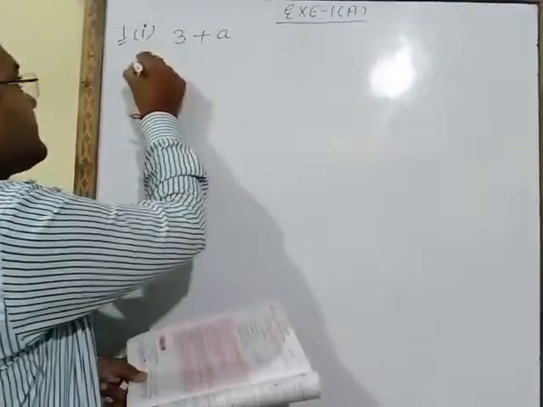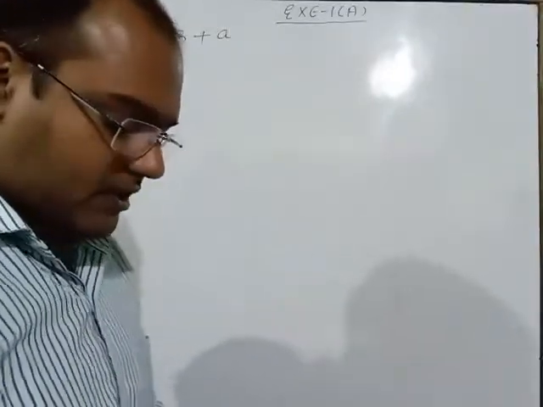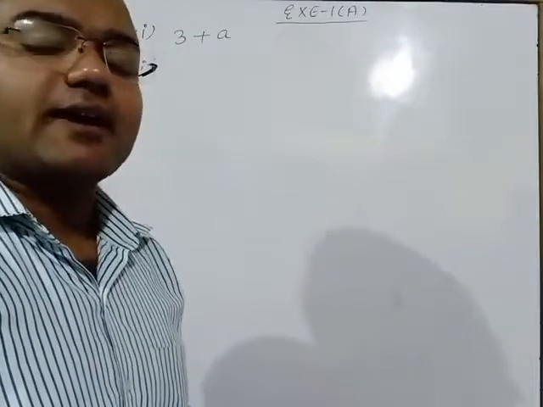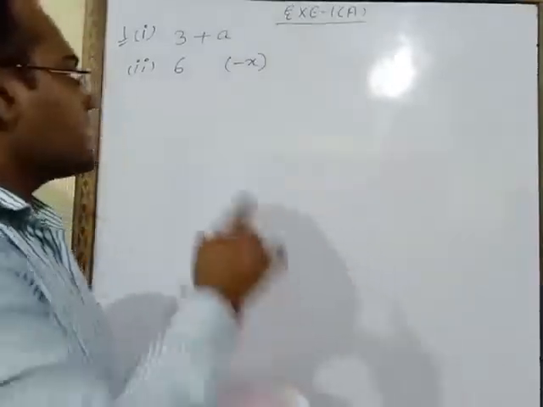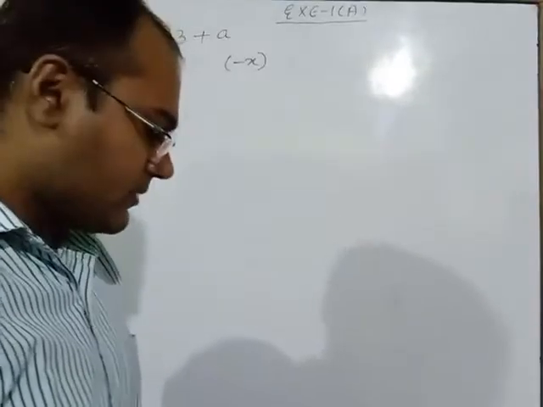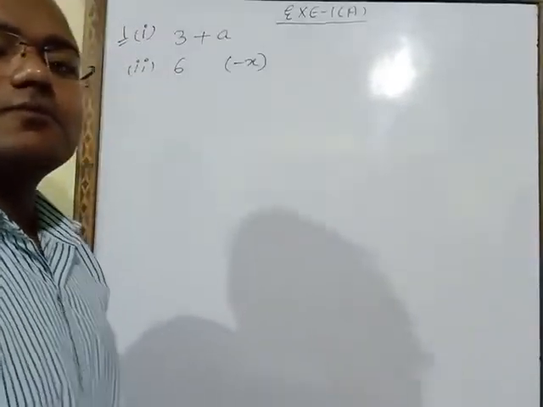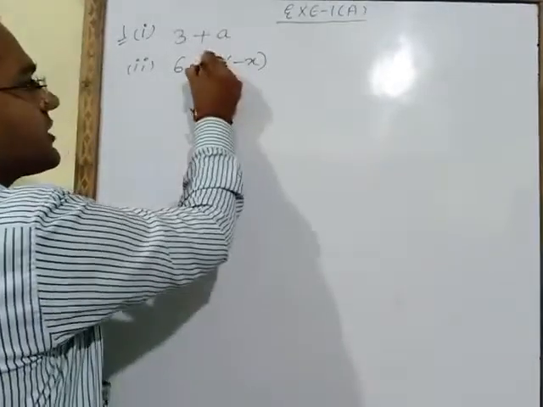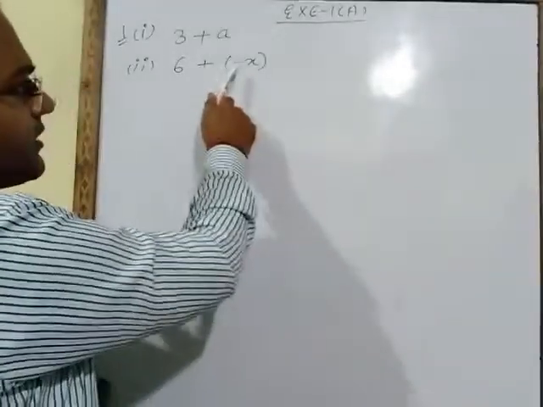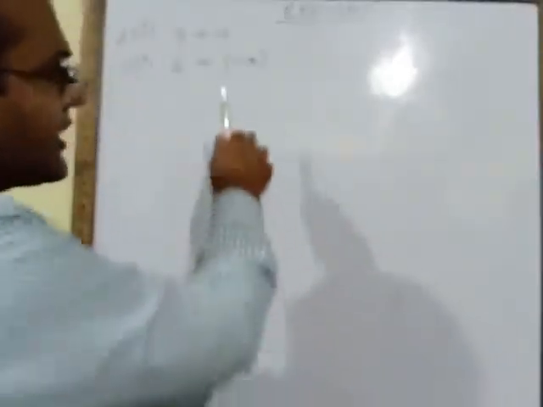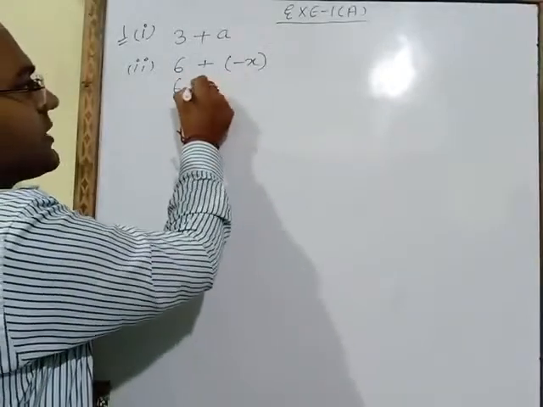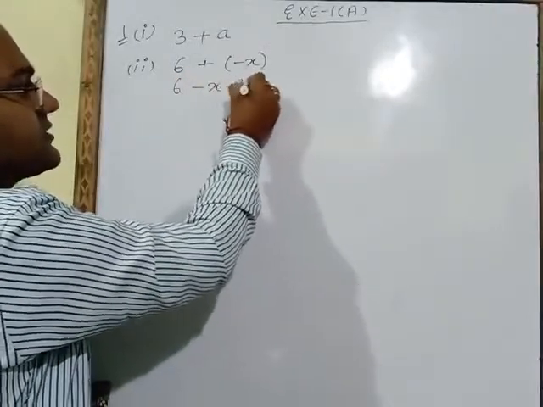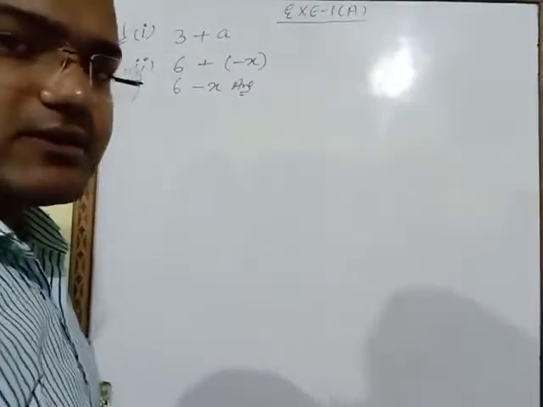Second part is sum of 6 and minus x. Which two things are given here? 6 and minus x. We have to do the sum. What is the meaning of sum? Sum means plus. So because of sum we have to put a plus sign here, and the minus sign is already given in the x, so that's why we have taken a bracket. Now 6 plus and minus will become minus, and this x we have to write as it is. So the final answer of the second part is 6 minus x.